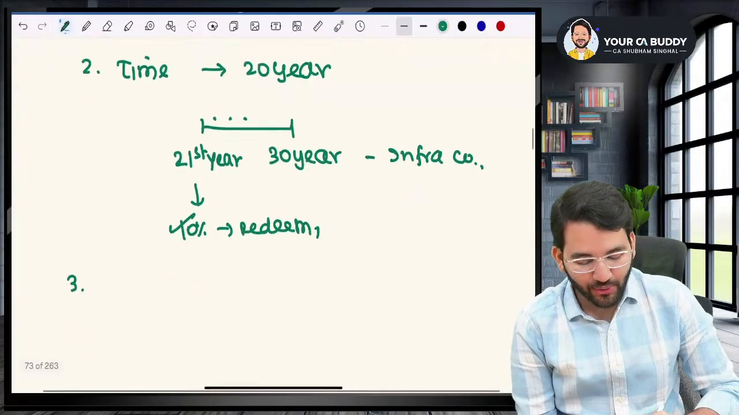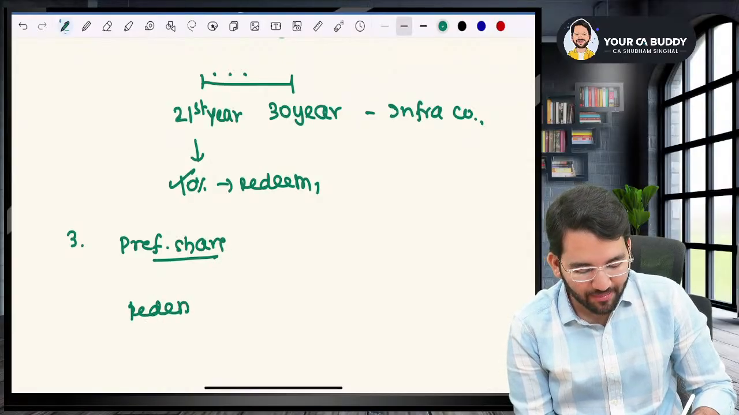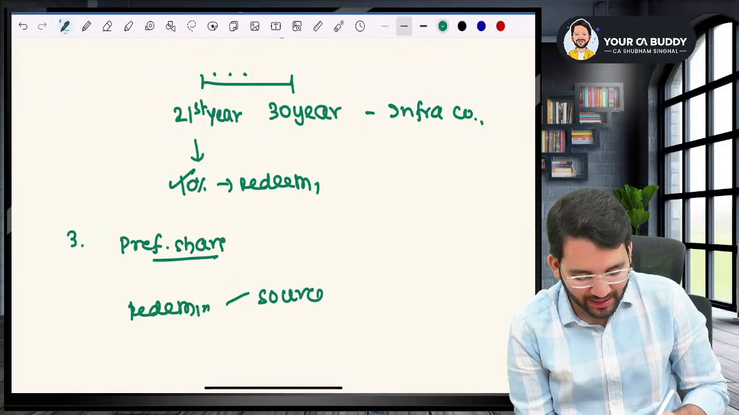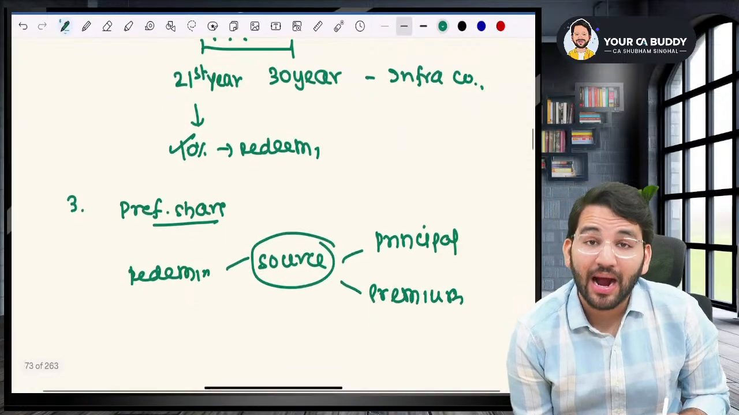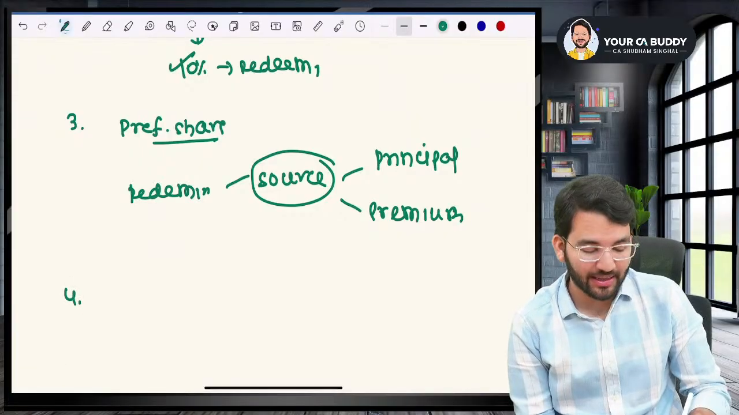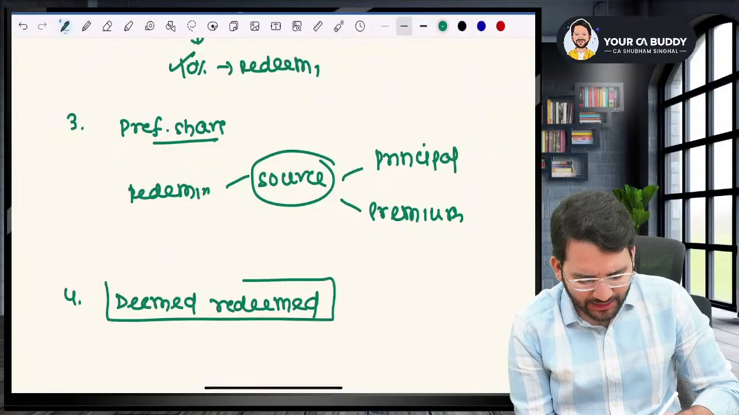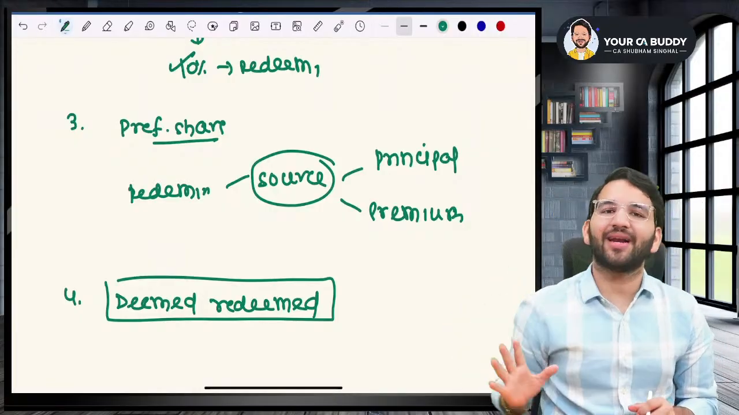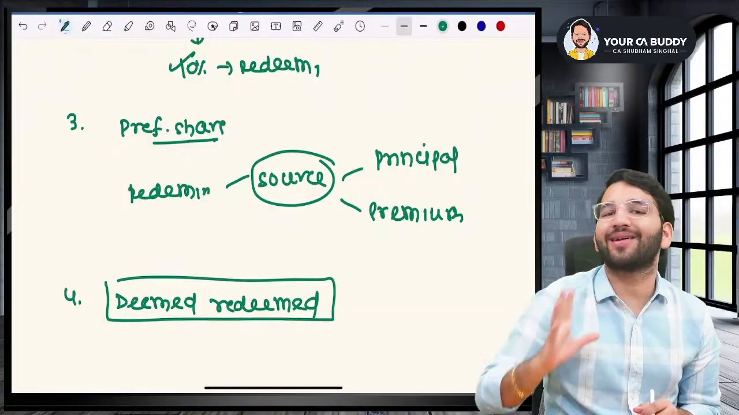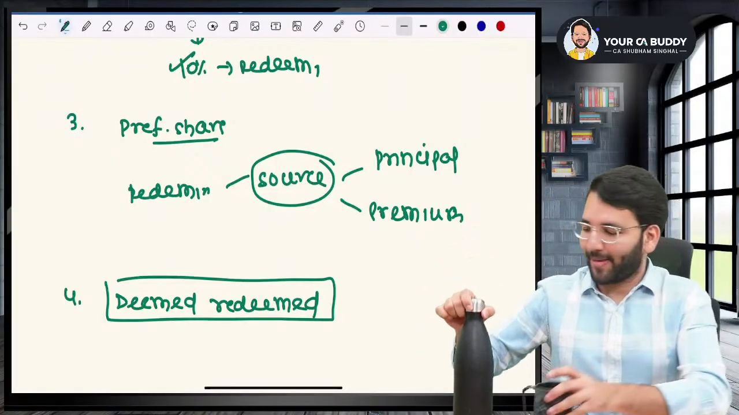Okay. Now, point number three, please try to understand. Whenever you are issuing a preference share, and whenever you are redeeming the preference share, the question is what will be the source of money? How will you redeem the principal amount and how will you redeem the premium amount? So, source is a question that we will understand. And after that, the fourth and important question that we will understand is the deemed redeemed concept. This is something that students face a lot of confusion with. I will explain it very nicely. But what is deemed redeemed? You will have to put efforts to understand in one go. Otherwise, you will not be able to understand. Okay, sir.